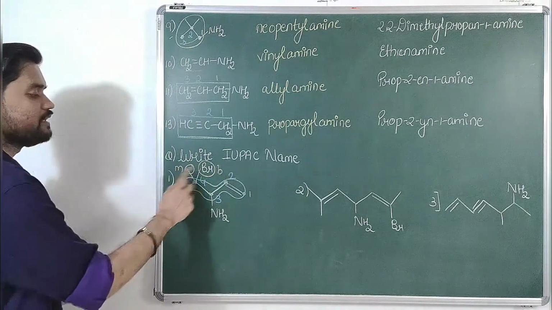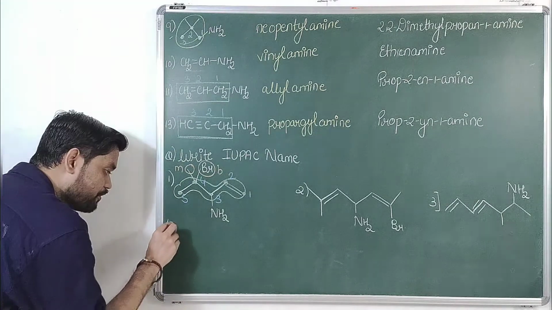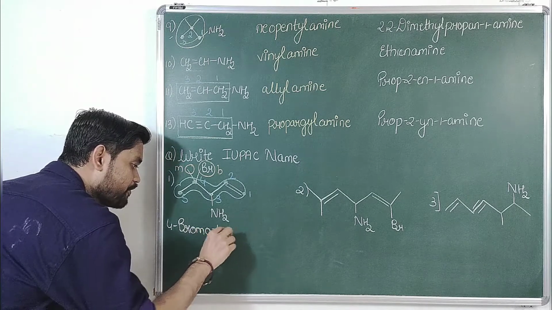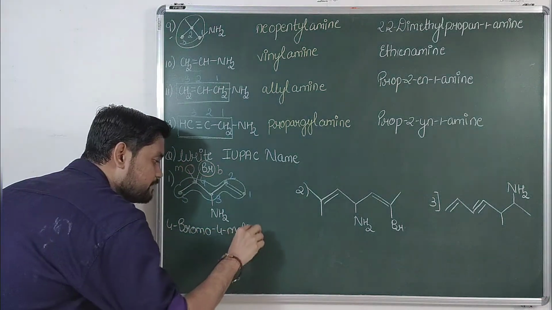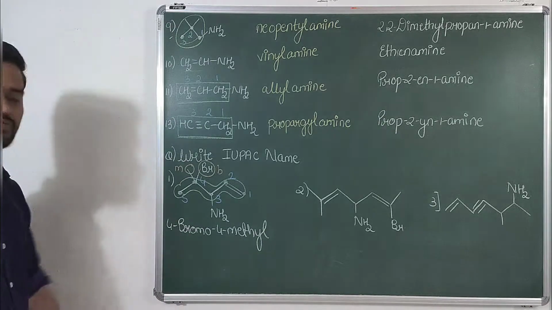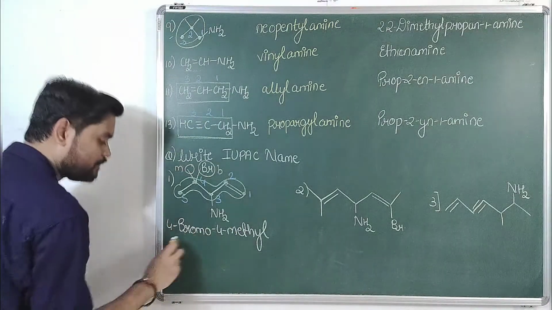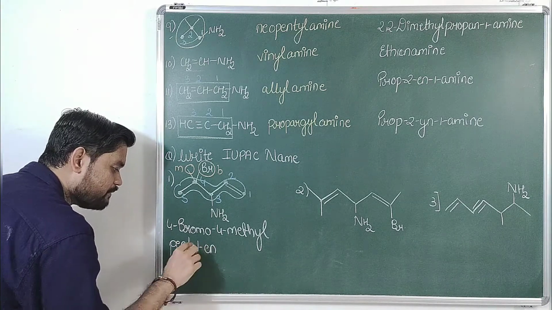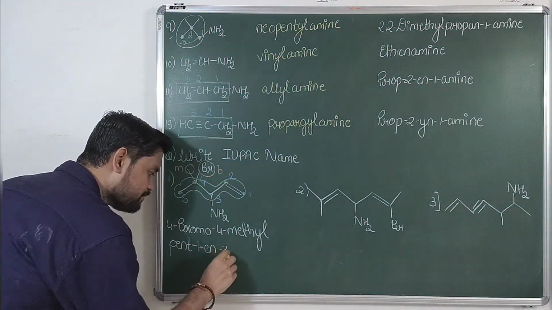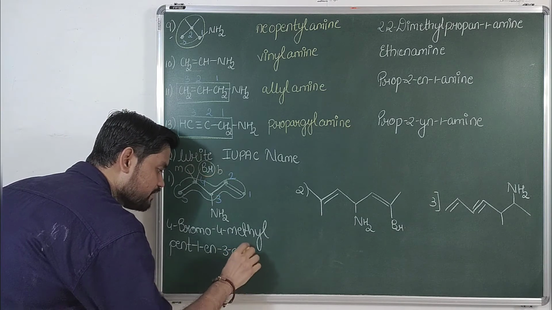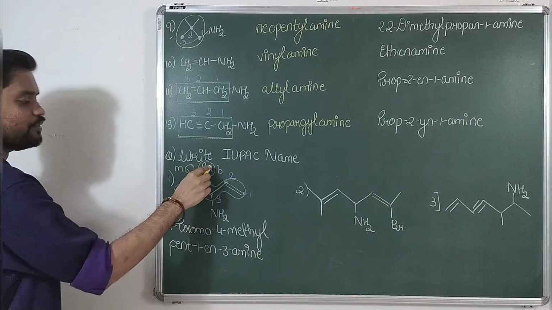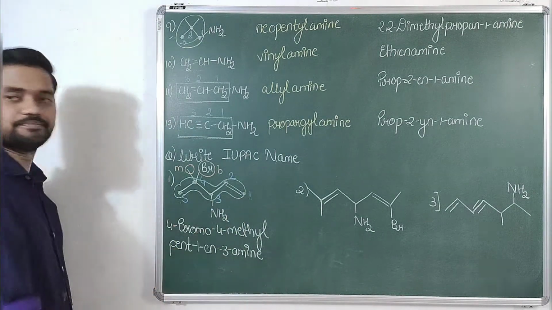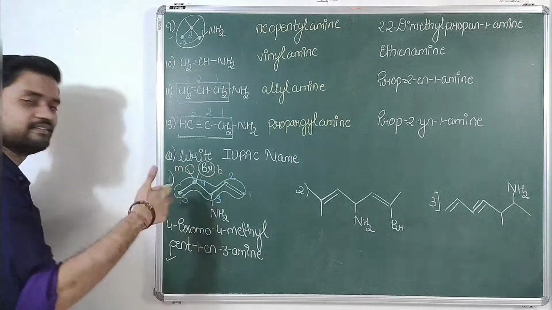Now while writing, alphabetical order must be followed, so it will be 4-bromo, 4-methyl. Then the total number of carbon atoms is five, so pent. At first position there is a double bond, so that is ene, and at third position there is an NH2 group, that is amine. So it becomes 4-bromo-4-methylpent-1-en-3-amine. If you have got this right, thumbs up.